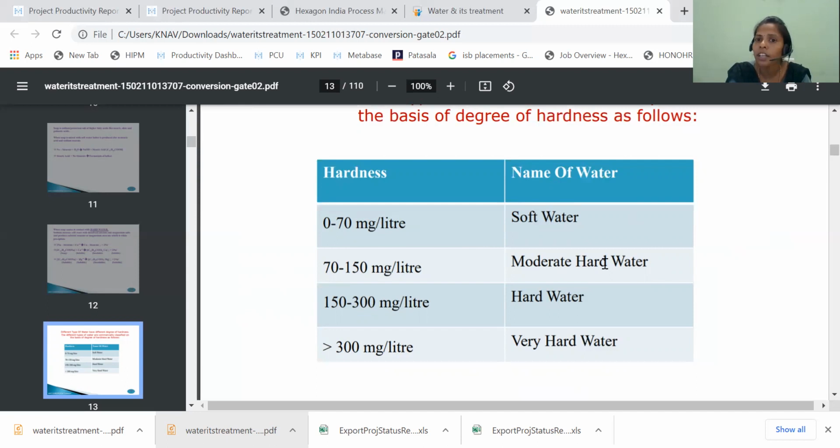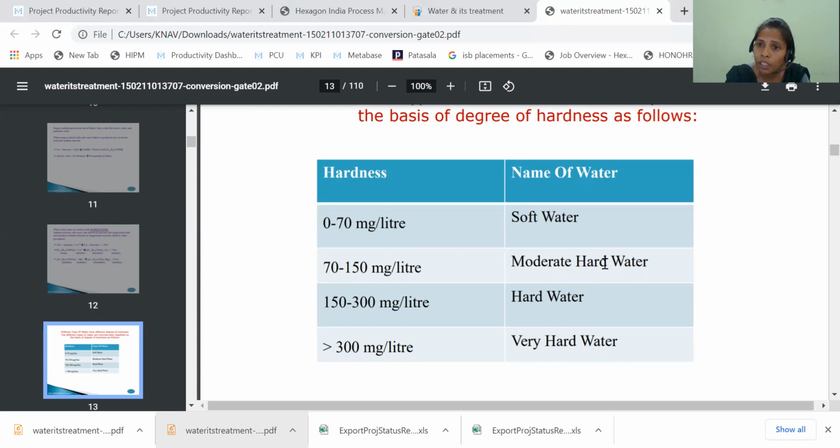When we take moderate hard water, for example, we can take the pond water and the sea water also. Among all, the sea water is highly impure water, highly salt water, highly hard water. Whereas the lake water is moderate, but our drinking water or the rain water is soft water.